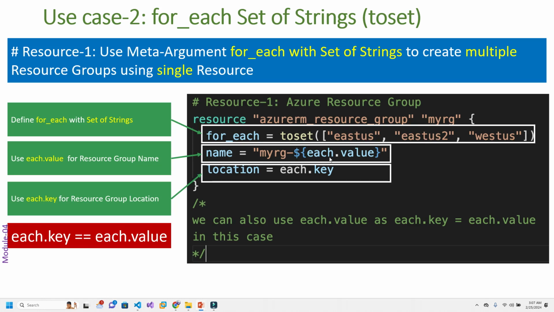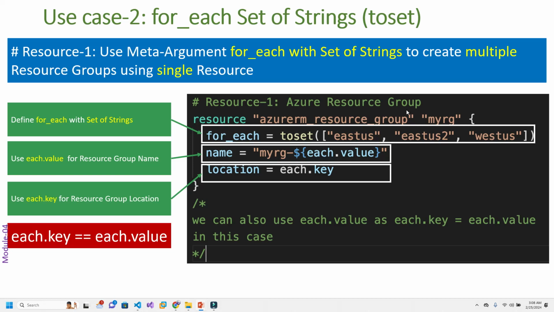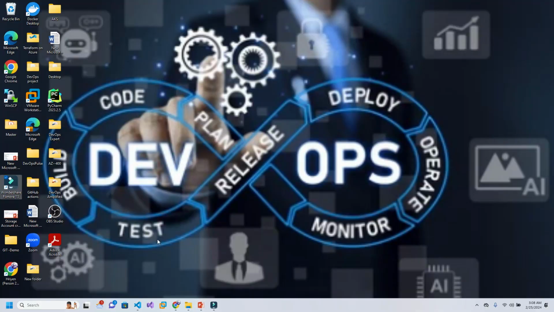It will be a resource group name with a first name, and whatever name you want to define in your case, and the location should again be each.value, or each.key. You can use each.key equal to each.value. Now we have understood about the set of strings and maps. We will try to give some demo now.